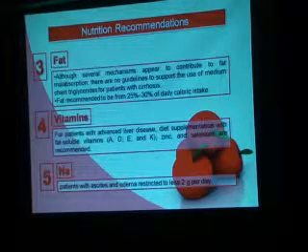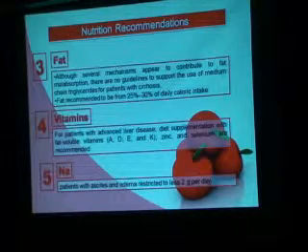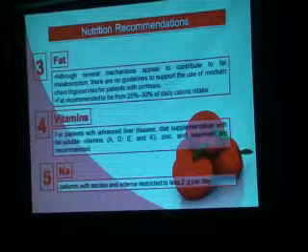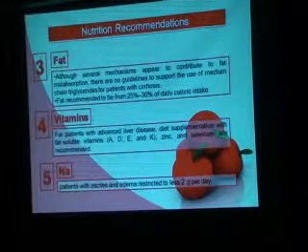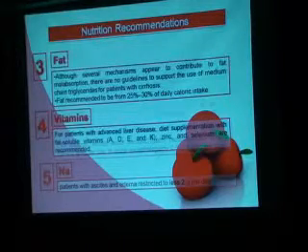Recommendation about vitamins for patients with advanced liver disease. Diet supplementation with fat-soluble vitamins A, D, E, and K, zinc, and selenium is recommended. About sodium, patients with ascites and edema should be restricted to less than 2 gram per day of sodium intake.